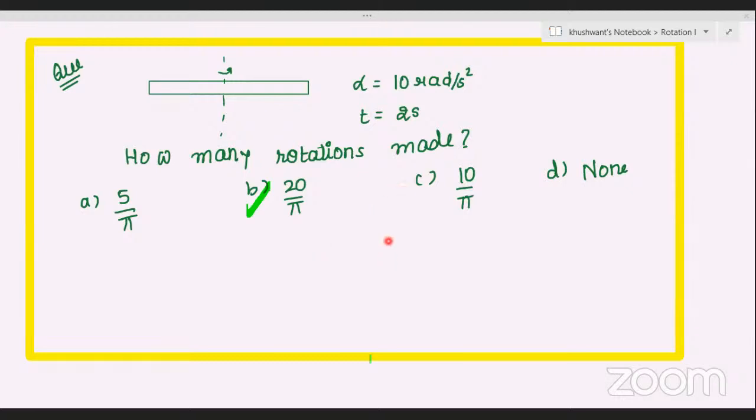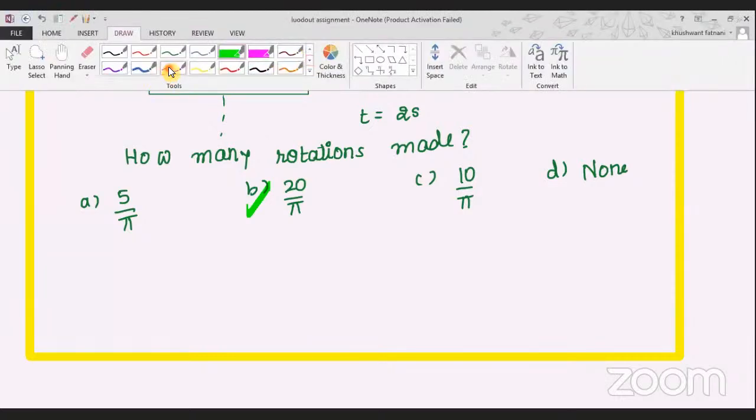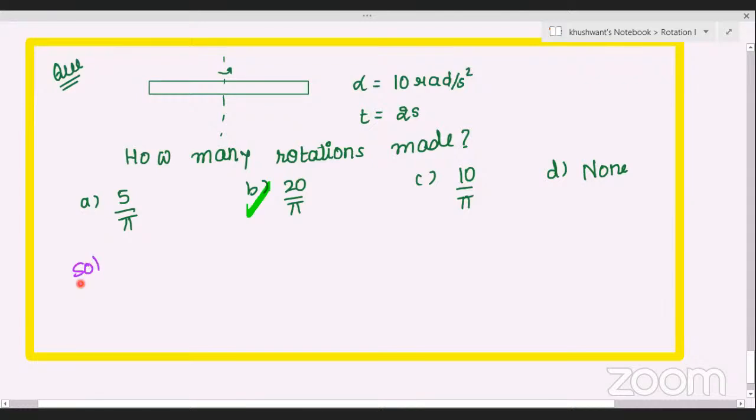Let's do this with Ronit. Ronit, what was the formula? What was theta equal to? Theta was omega naught t plus half alpha t square. What is the formula for angle rotated? Omega naught t plus half alpha t square. Good, now we know the formula for angle rotated.